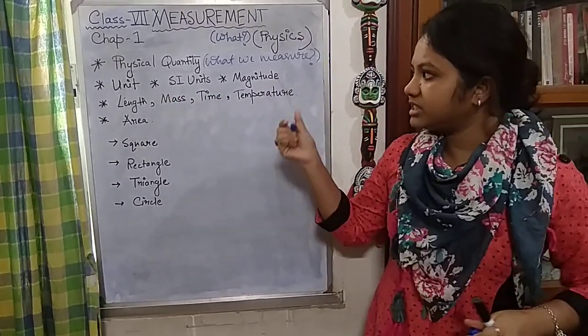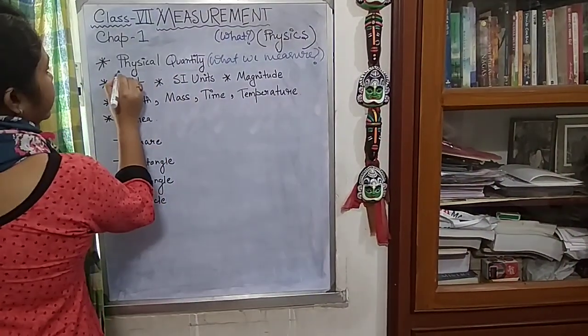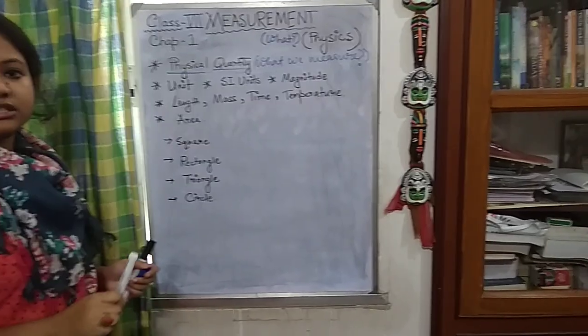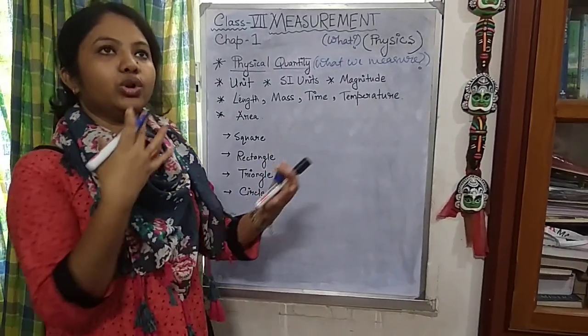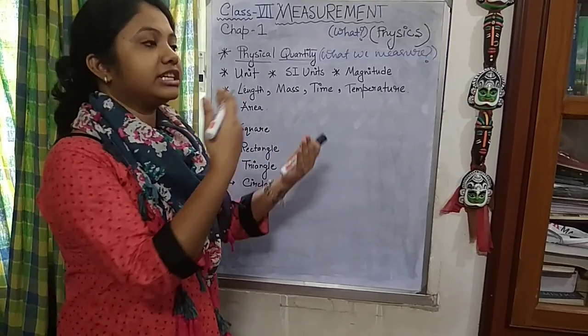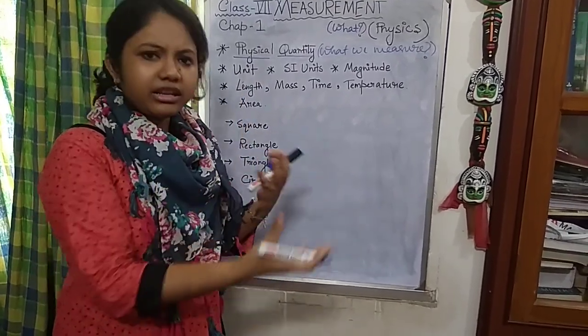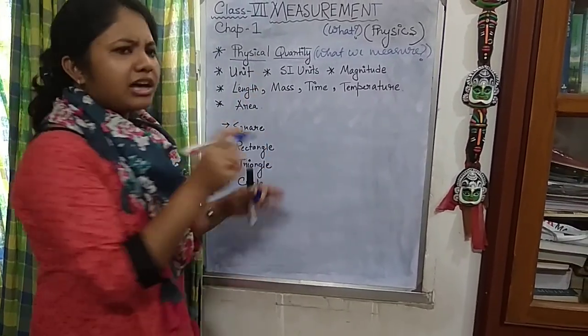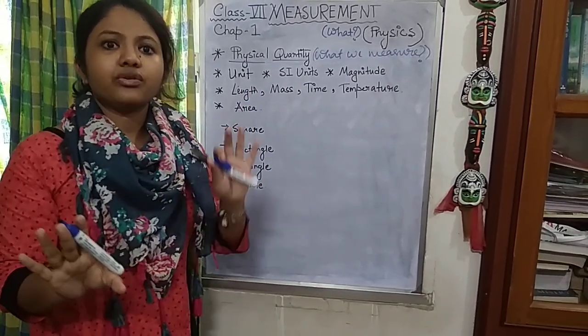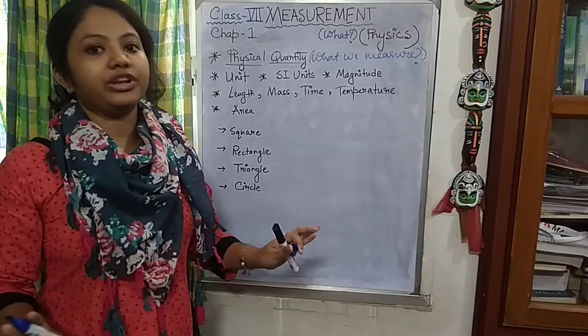Now in this term, two words are there, physical and quantity. Physical means, when we know about physics or physical chemistry or physical anything, something that we can perceive, touch, feel, a fundamental thing that we know.